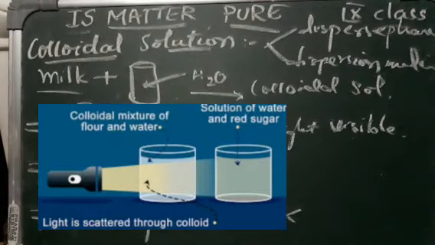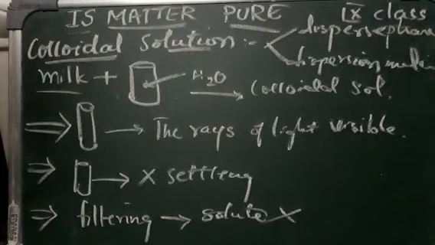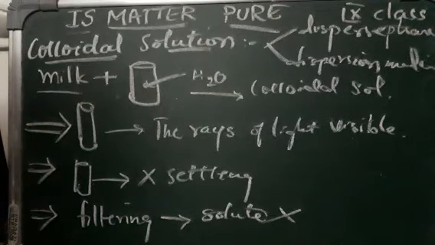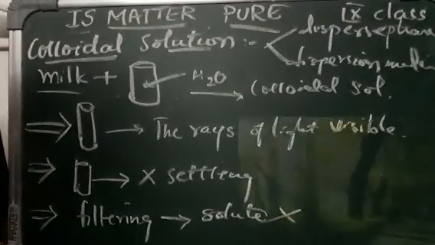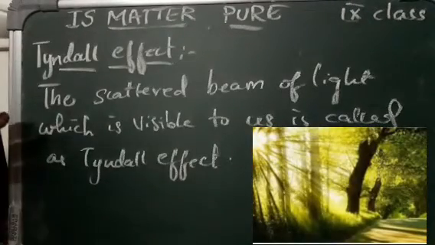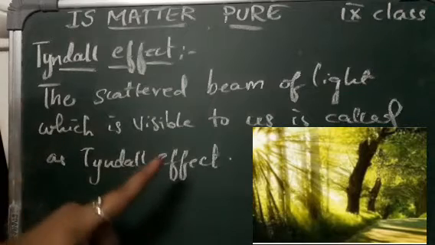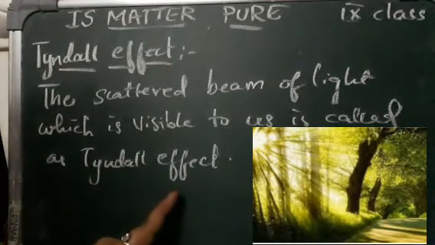For example, in our daily lives, when we pass through trees, where there are so many trees, and you walk through them, you see light rays coming out as small beams. We see dust particles flowing and rotating in that. That is nothing but the Tyndall effect. The scattered beam of light which is visible to us is called the Tyndall effect.